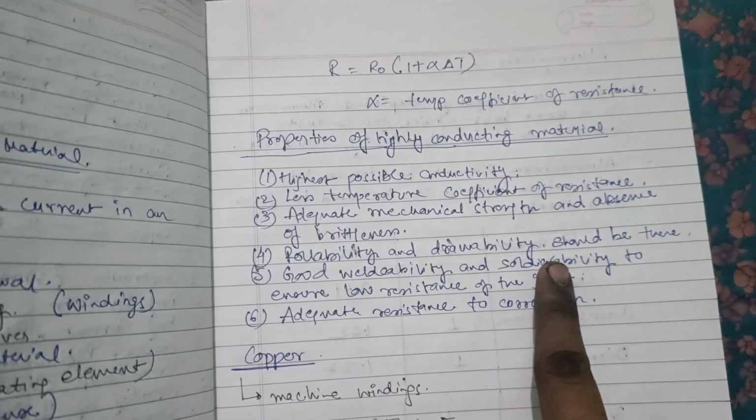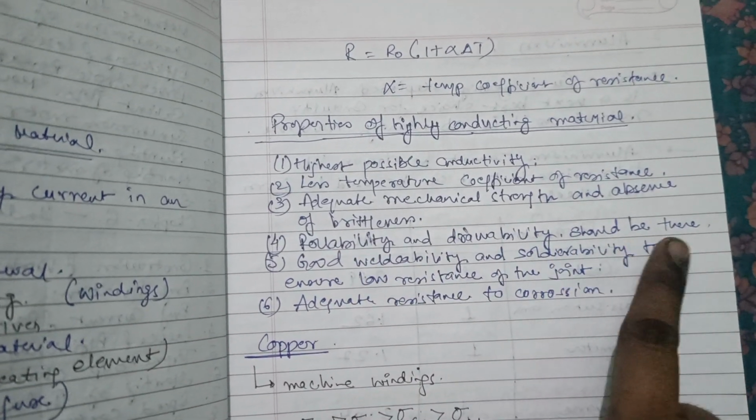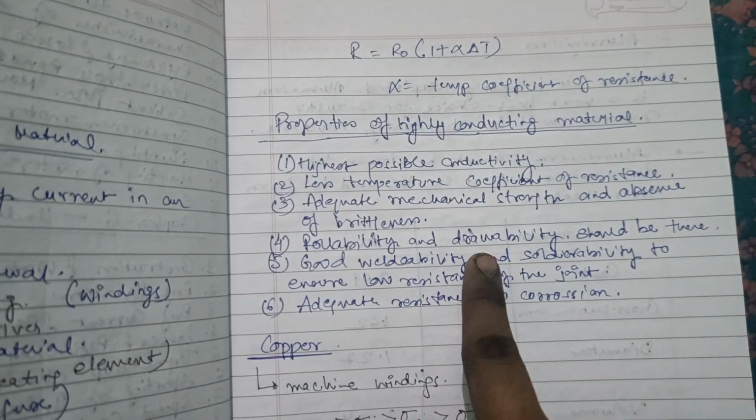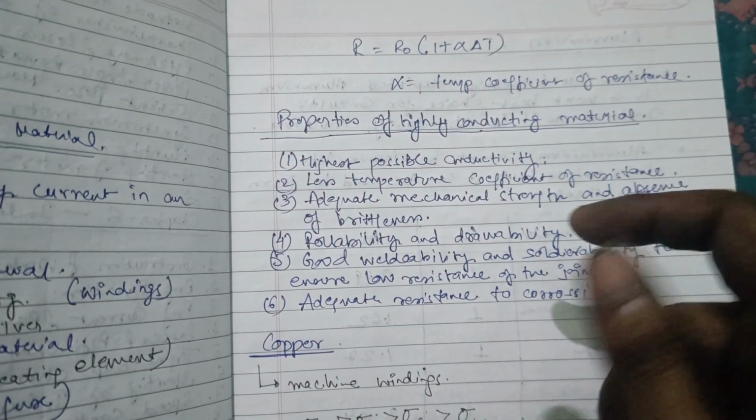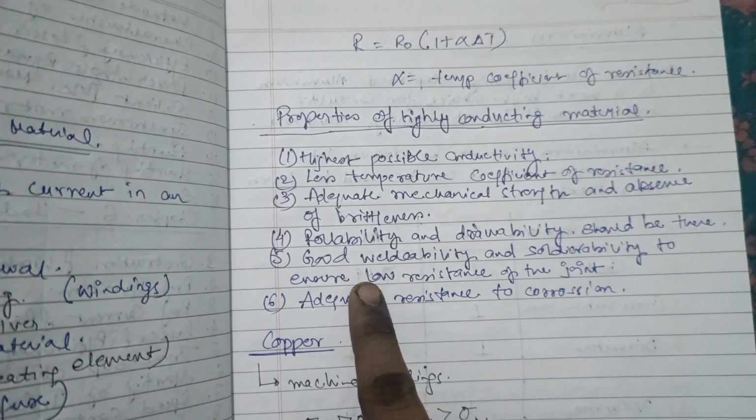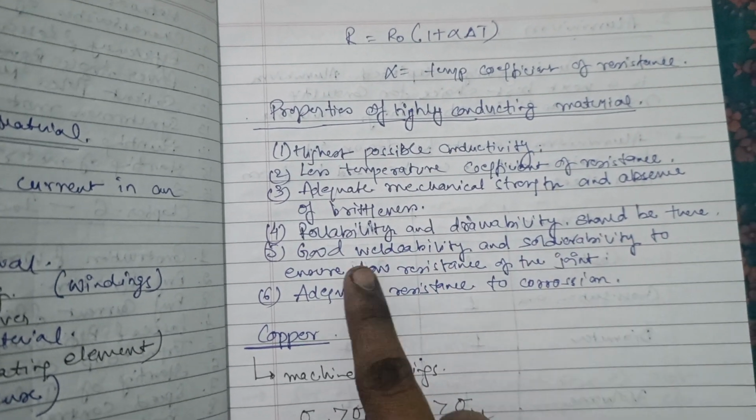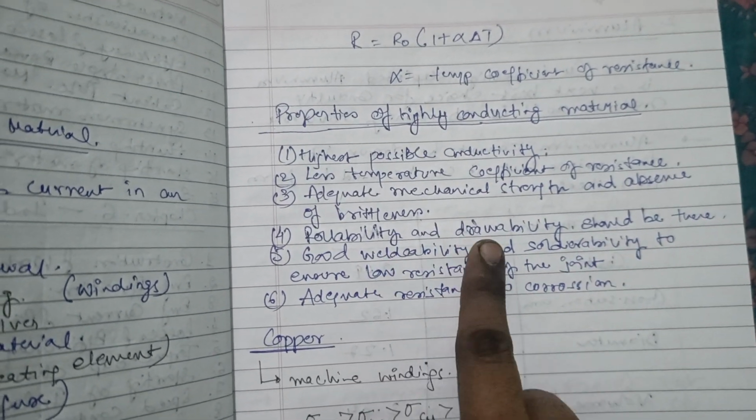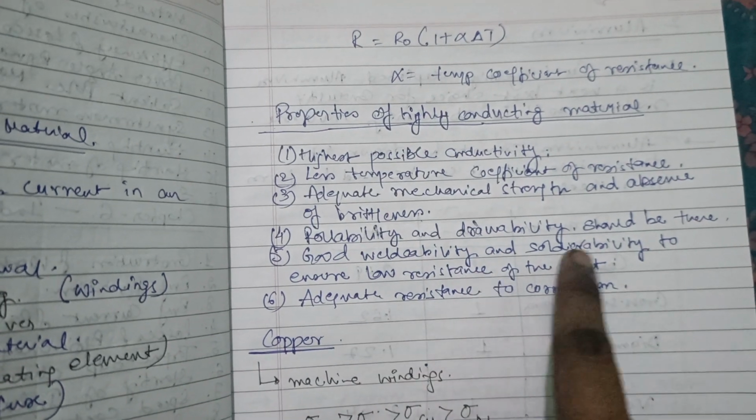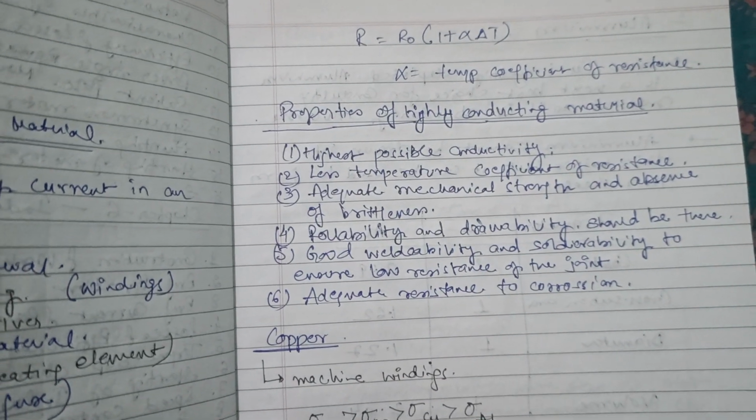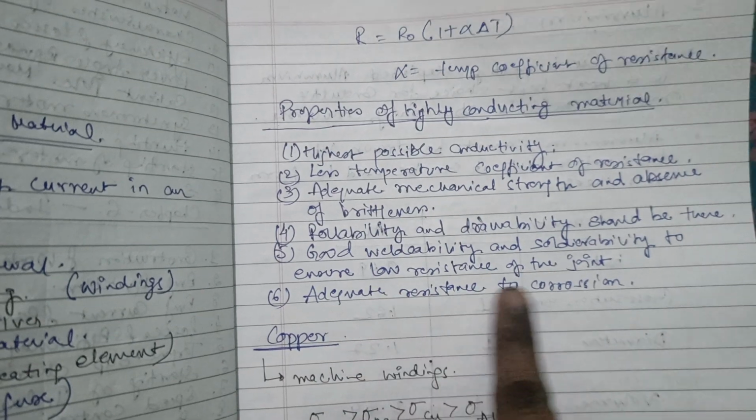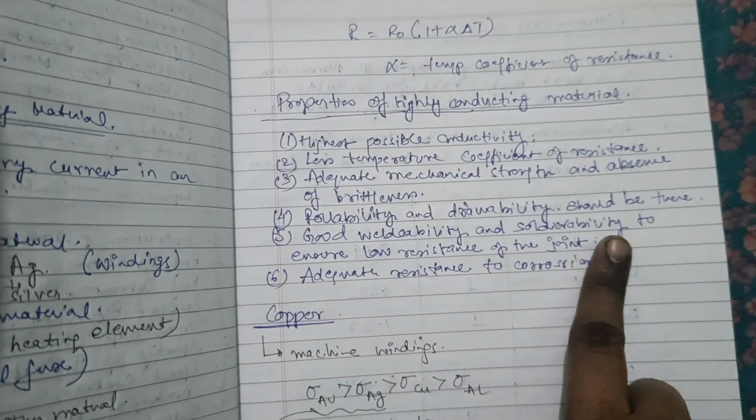Rollability and durability should be there. We can roll that material and draw it into any shape. It should have good weldability and solderability to ensure low resistance of the joint. It should also have adequate resistance to corrosion.